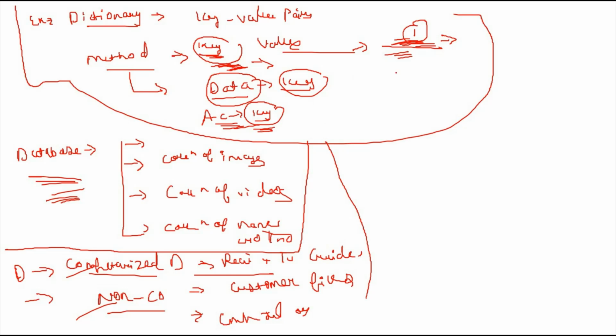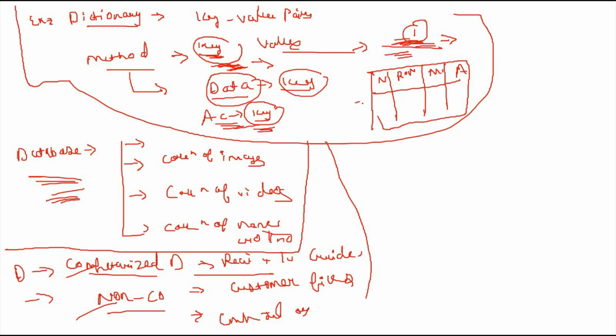Databases are organized, they have a structure, and all the data they store fit into that structure. If I talk about a student database, in it student name, roll number, mobile number, and address are fed.